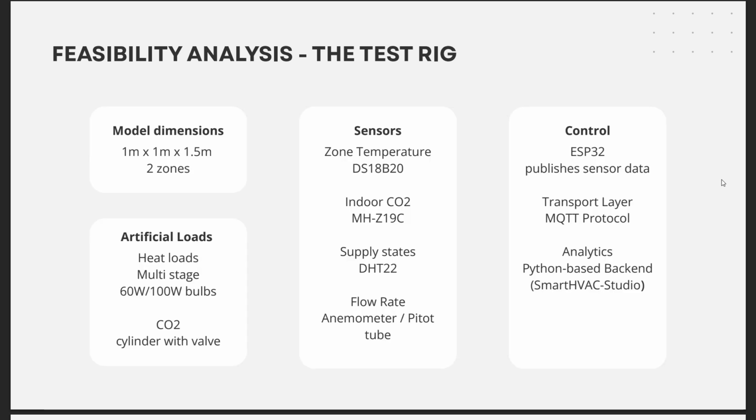A summary of the testing is here. For the controller, an ESP32 will be used. The ESP32 will open a stream of sensor data, and the user's laptop can subscribe to that data stream, and the stream will be used by the developed web UI for the calculation.